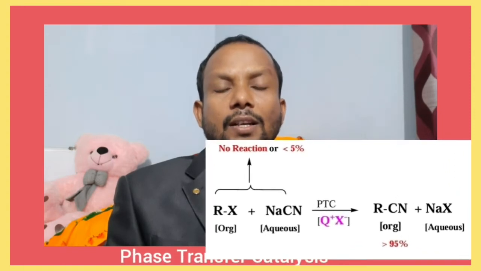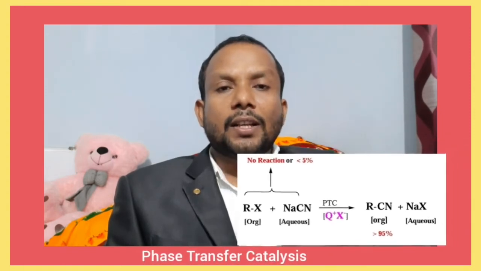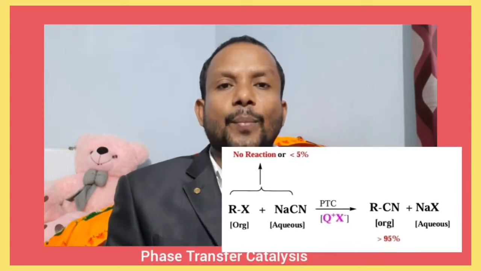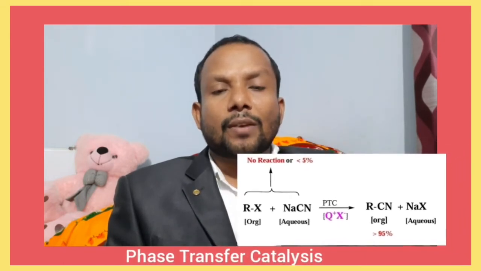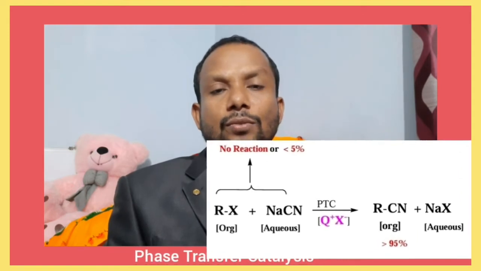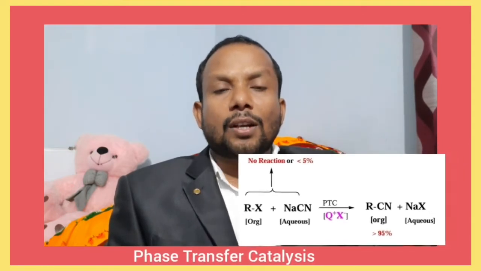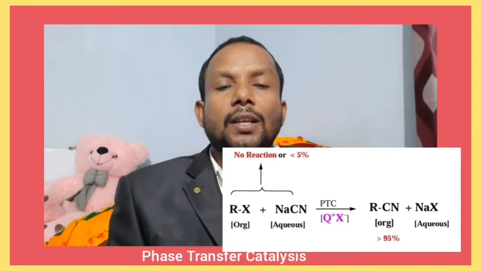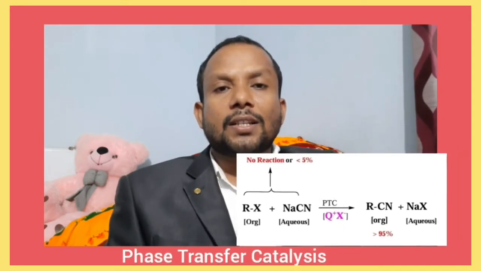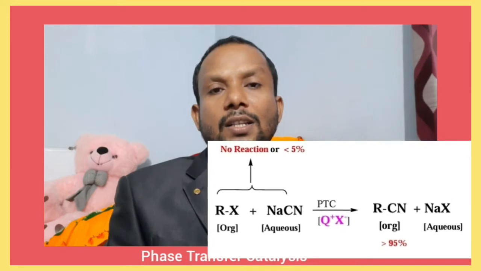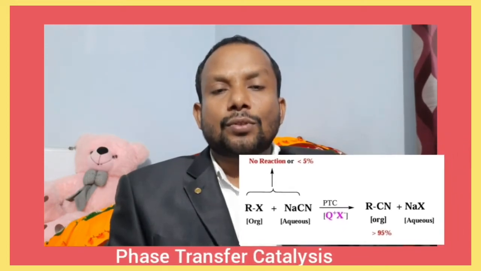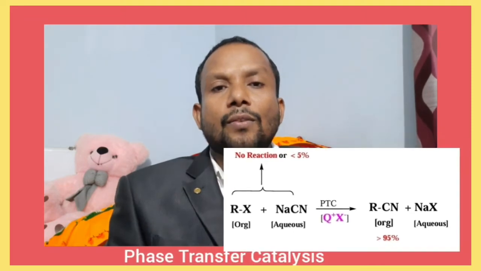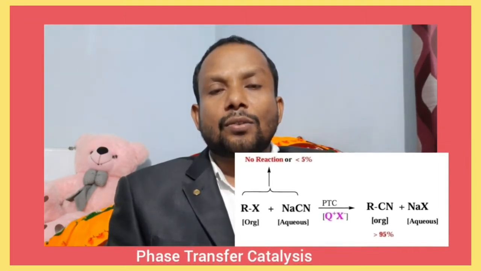Generally, no reaction or below 5% of reaction takes place because both are in two different phases and no collision takes place. But in the presence of phase transfer catalyst, we will get above 95% of alkyl cyanide. That is the advantage of phase transfer catalysts.